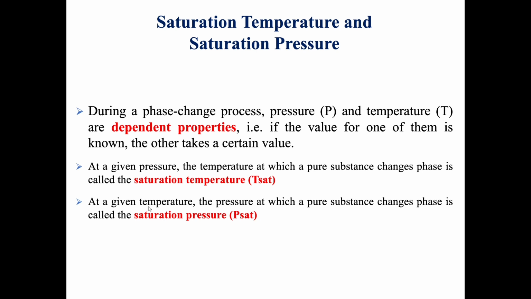Then, at a given temperature, the pressure at which a pure substance changes phase is called the saturation pressure, Psat. So if they give us the temperature, the pressure at which the phase changes at that temperature will be called saturation pressure. For example, at 100 degrees Celsius, the pressure needed to boil water is 1 atm, right? So here the Psat will be equal to 1 atm. That's it.